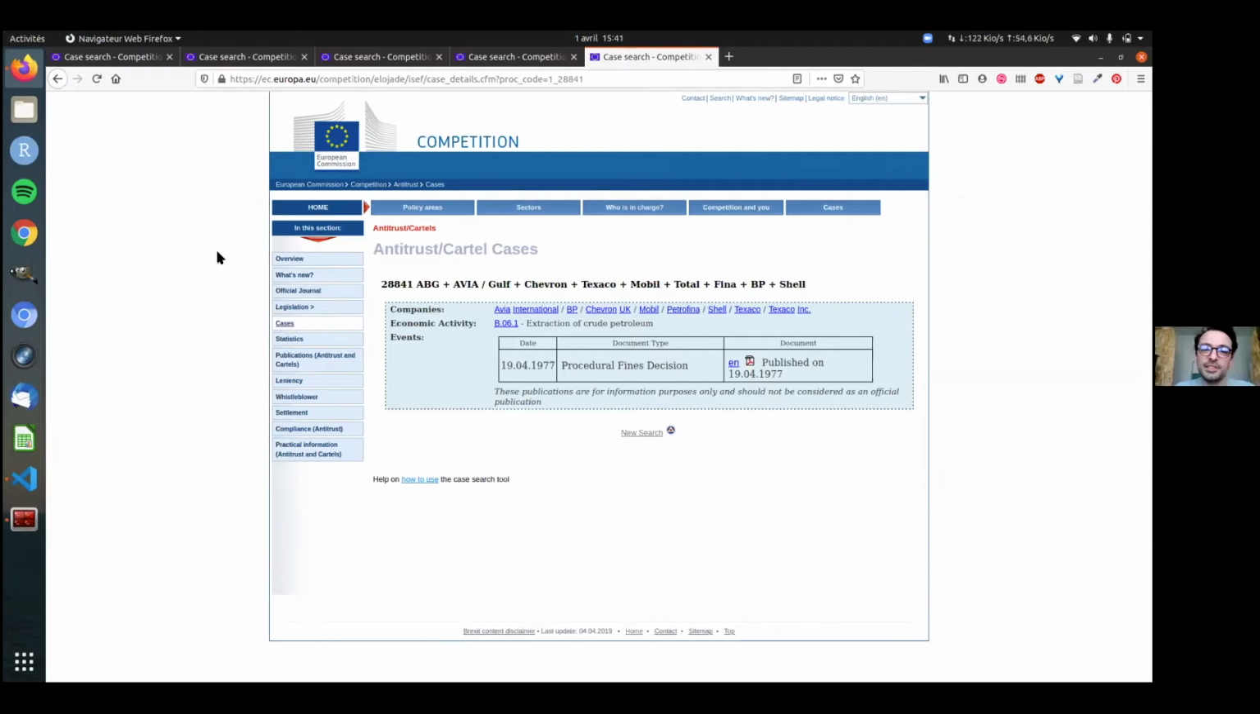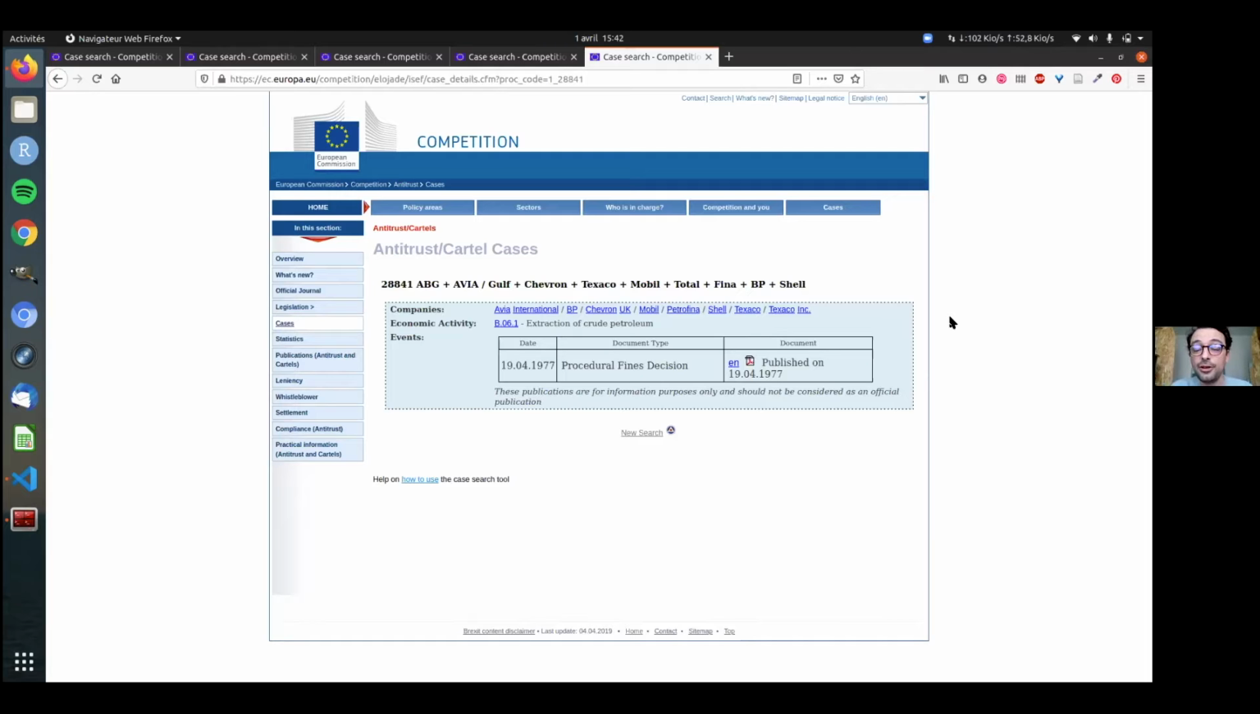So if we look at a very specific case, for example, here we have several companies in the petroleum industry, very well-known ones like Avia, Gulf, Chevron, Texaco, Mobil, Total, FINA, BP, and Shell. You see here that we have only one published document. It's a procedural fines decision. It contains lots of information about those actors and the reason why they're under scrutiny by DG Competition. Although you can see here that we have some links between decisions and that we should be able to look up other decisions regarding those specific companies.